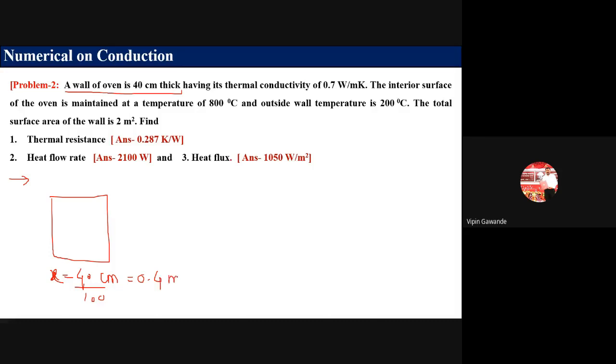So this becomes 0.4 meter. This is very important. Don't keep the values in centimeter. We have to convert that into meter. So 100 centimeter is equal to 1 meter. So 40 divided by 100 becomes 0.4 meter.